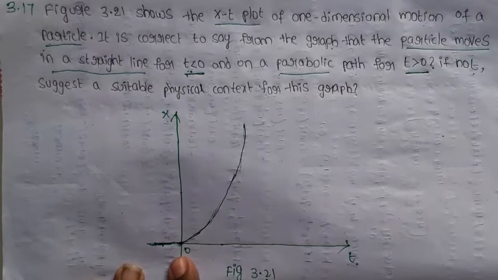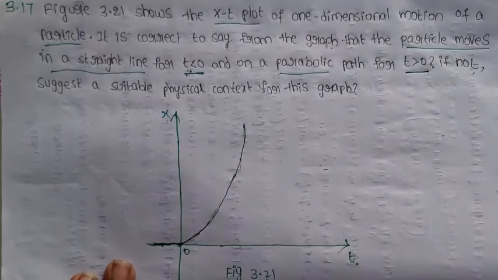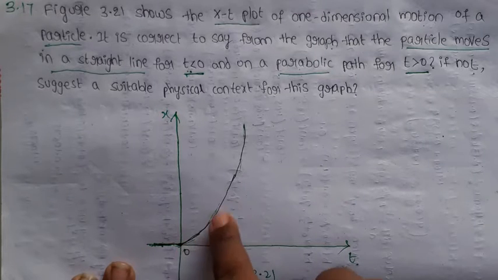If t is greater than 0 the particle is in motion, as its position changes. We can't explain the straight line and parabolic motion. Answer: no.